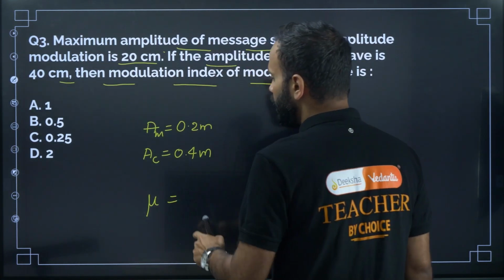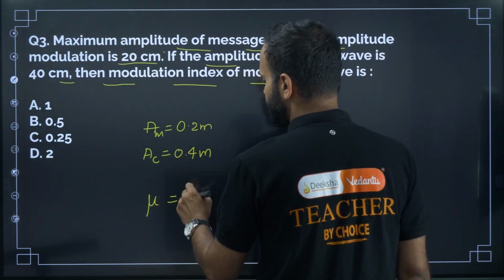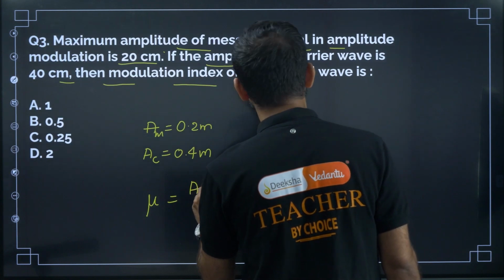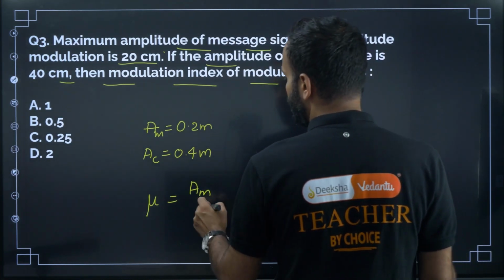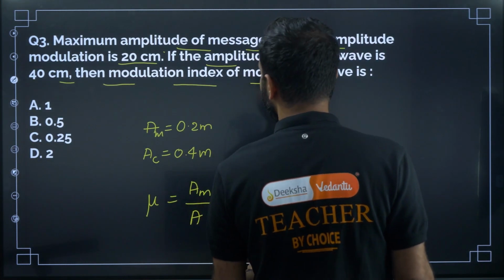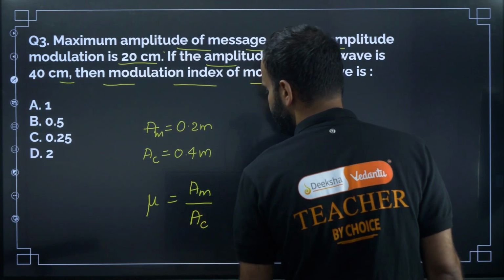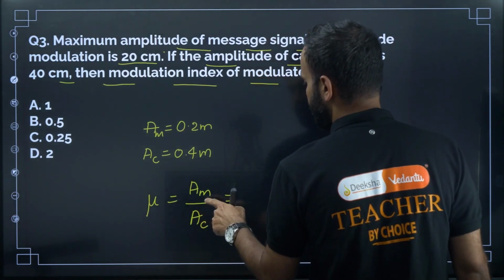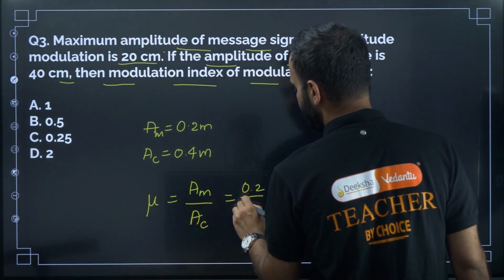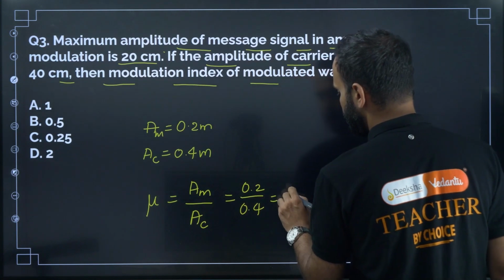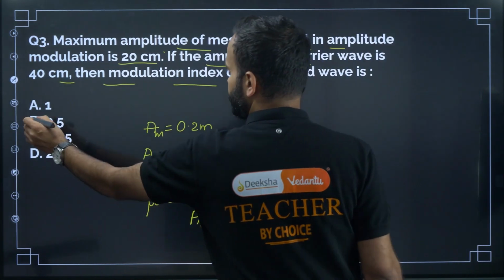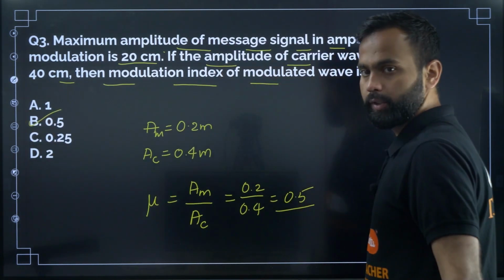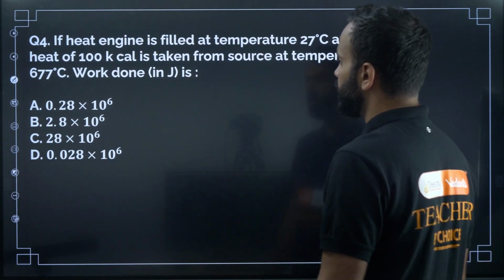Mu equal to modulation index is the ratio of the amplitude modulation to the amplitude of carrier wave. So here AM is 0.2 and AC is 0.4, which is equal to 0.5. So the correct option is B. Next one, question number 4.